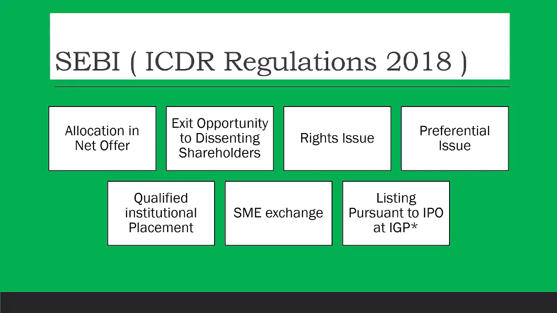Then we have the SME exchange, for all the small and medium companies. So the stock exchange is divided into two parts, the main board and the SME board, the SME exchange. All the big companies come up with an IPO through the main board, and all the small companies which have a share capital of almost 10 crores can raise the money through the SME exchange. So the stock exchange is again split into two parts. Normally we look at the main board whenever we go to the stock exchange. The SME exchange is another, smaller division of the stock exchange. Okay, so we'll discuss that.